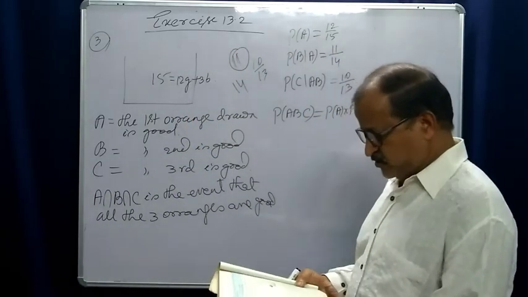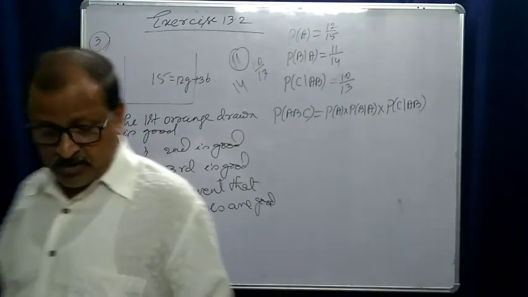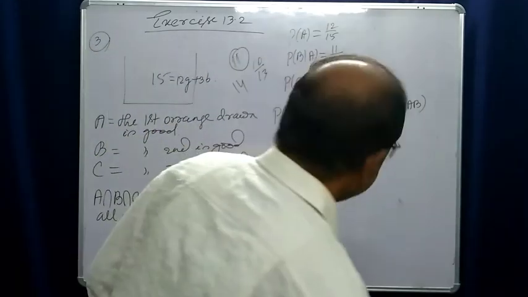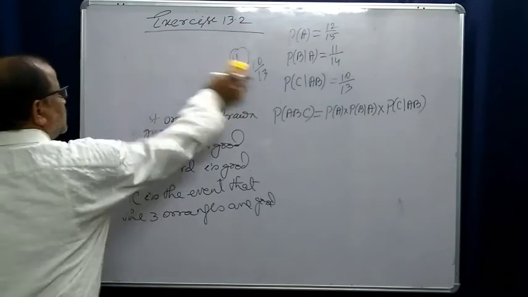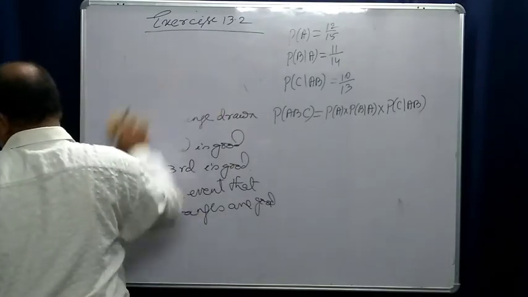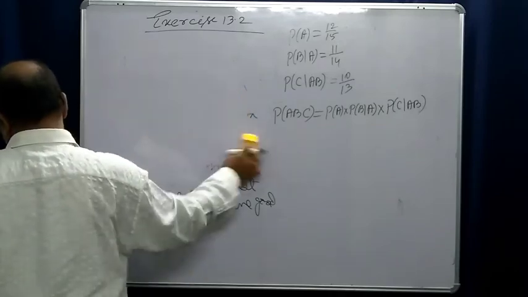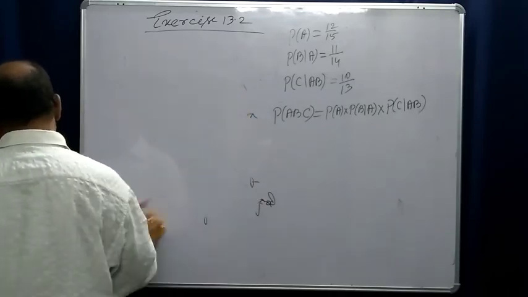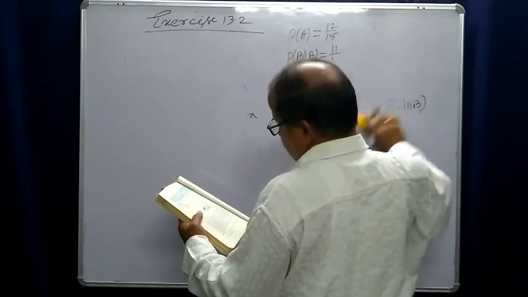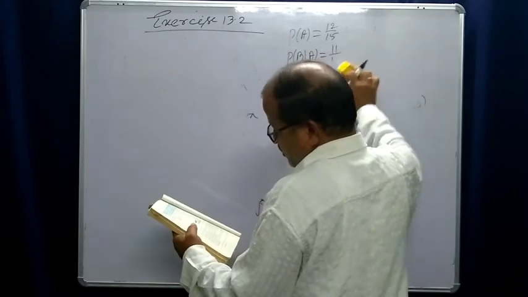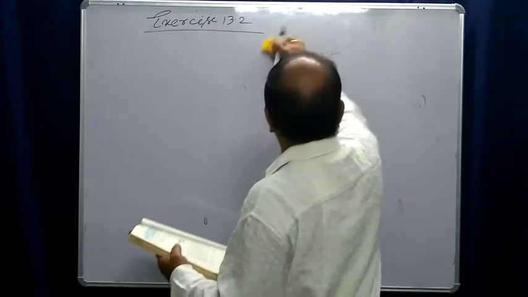So let us discuss question number 4. What is question number 4? A fair coin and an unbiased die are tossed. Let A be the event that head appears and B be the event that 3 appears on the die.